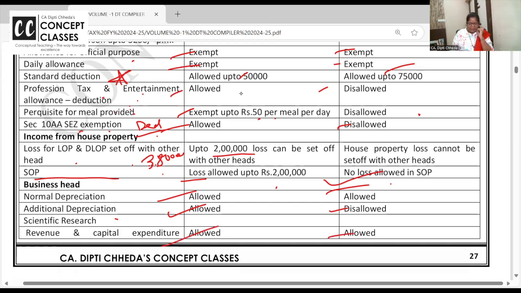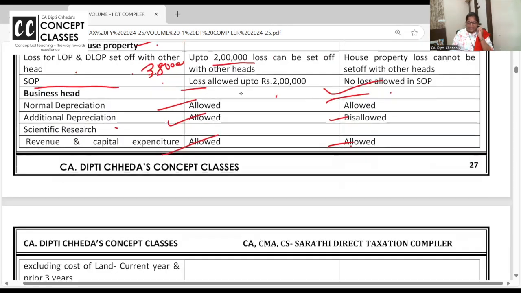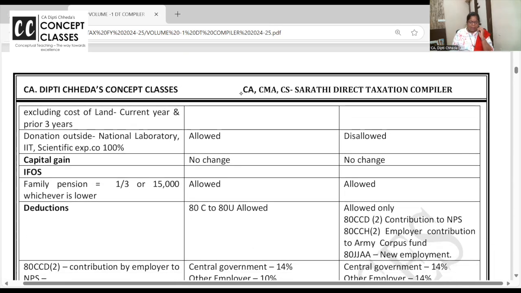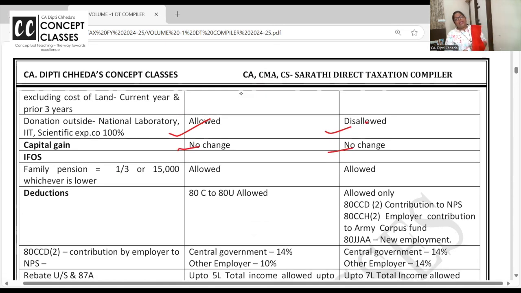Scientific research expenditure, revenue and all is allowed. But that national laboratory and donation to 100% scientific research company and all, it's allowed here, not allowed. Capital gain, there is no change. Income from other sources, family pension, 1/3 or 15,000, whichever is lower, is allowed here.